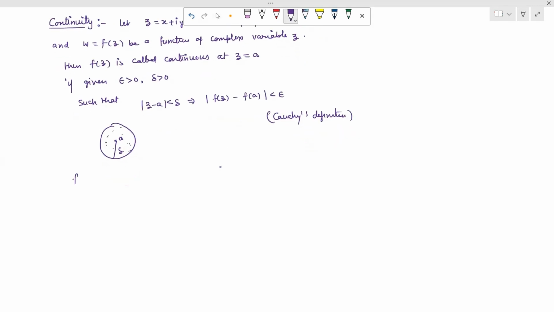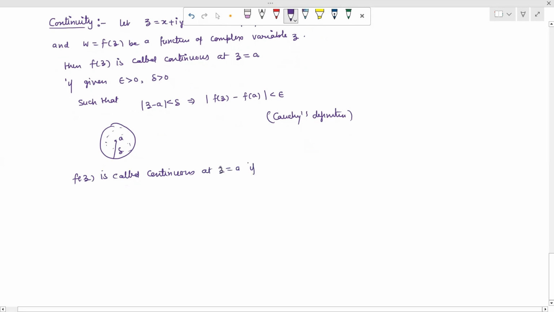Now we write that f(z) is called continuous at z equal to a if the limit as z tends to a of f(z) gives us f(a) for each path of variation.